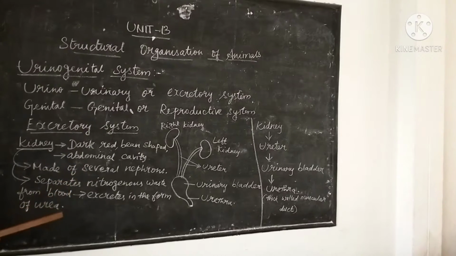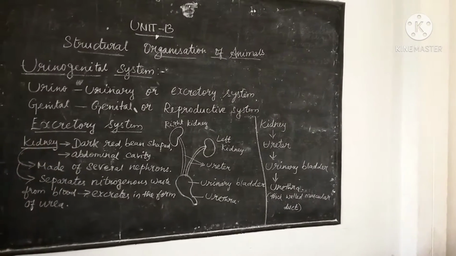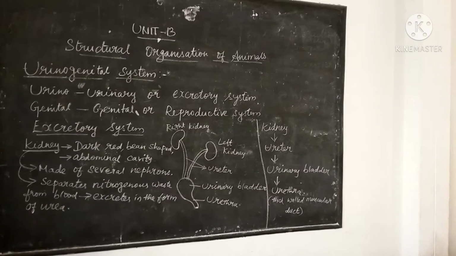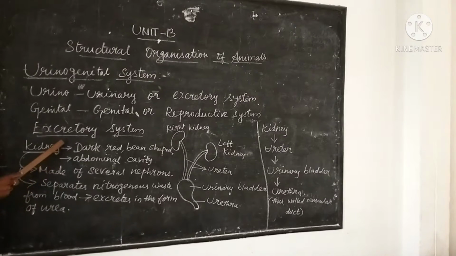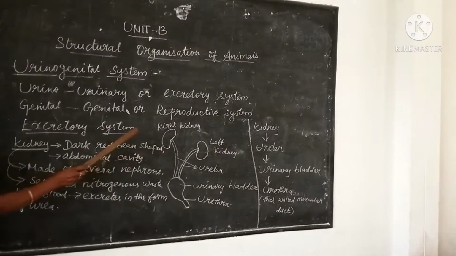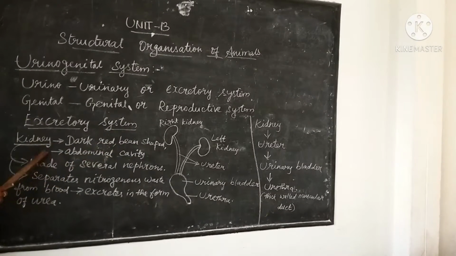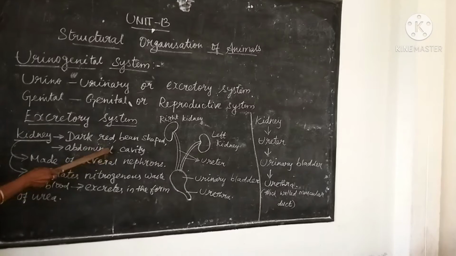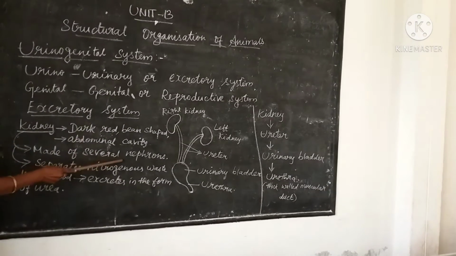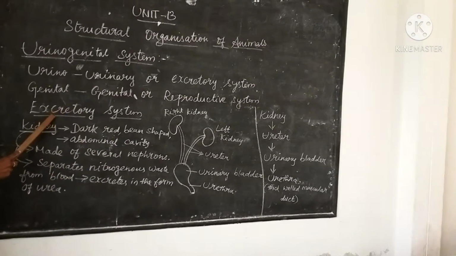In the excretory system, a pair of kidneys is seen. Look at the picture, right kidney and left kidney. The kidney's main function is to separate nitrogenous waste from the blood. The kidney is dark red in color. It is bean shaped and it is situated in the abdominal cavity, and it is made up of several nephrons.